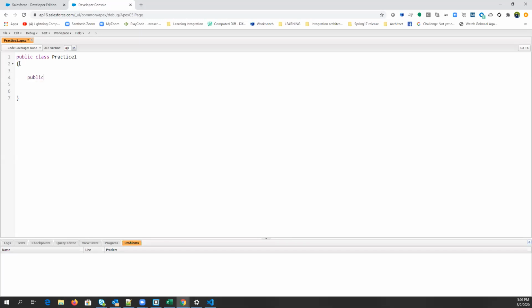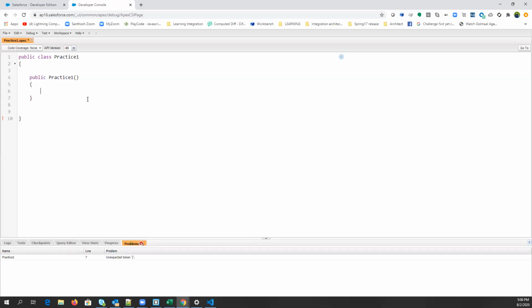Let's say I am writing this public practice 1, and if I am asking for a parameter here, then you can't create an object of this class without passing the value of this parameter. Am I right or wrong? Yes. But sometimes you want to give the user liberty that if he wants, he can give the parameter, or if he doesn't want, he can skip that as well.